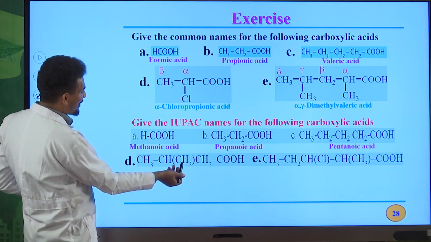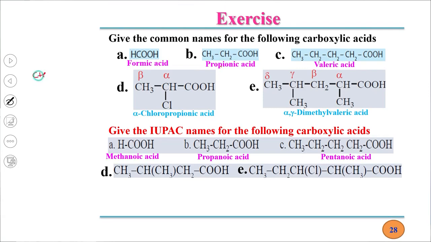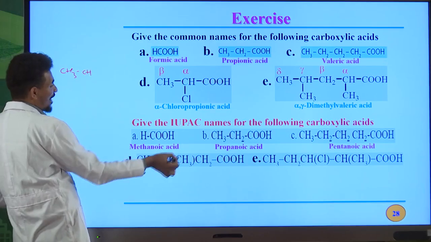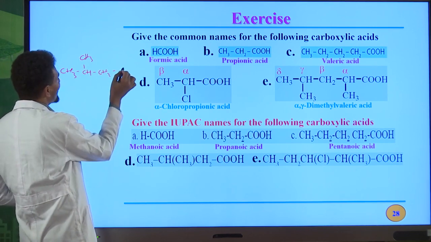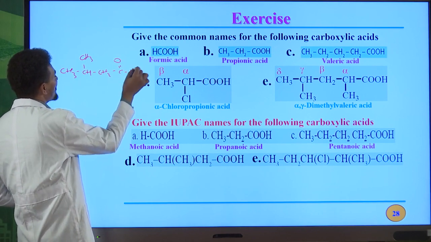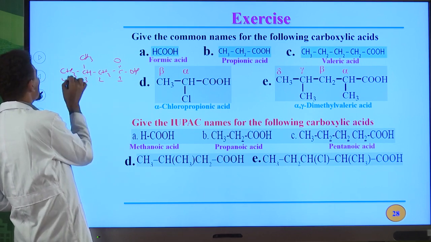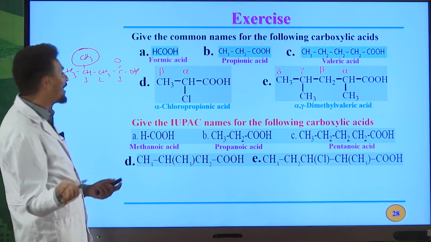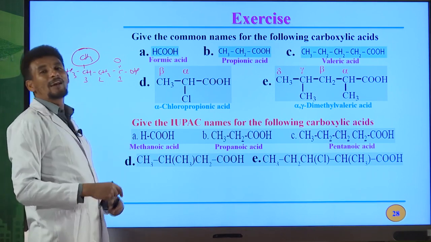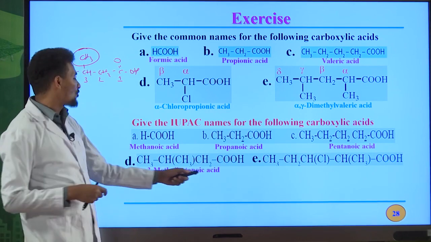So we have a methyl group on the third position. The structure for this compound is CH3, then CH. On CH we have CH3, then CH2, then C double bond O, OH. This must be carbon number 1 all the time. Then this is 2, this is 3, and this one is 4. We have a methyl group on the third position. Therefore, 3-methyl. An alkane that contains 4 carbon atoms is butane. The E of an alkane must be replaced by oic acid. So 3-methyl butanoic acid is the IUPAC name for this compound.